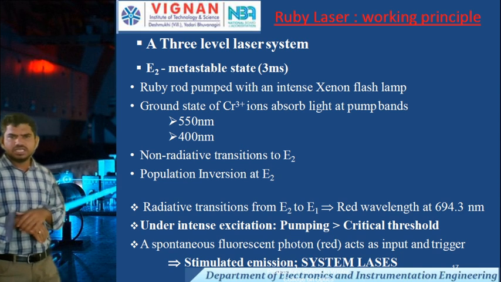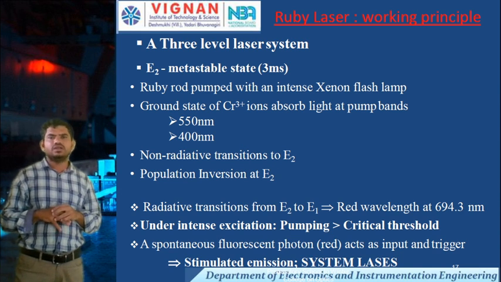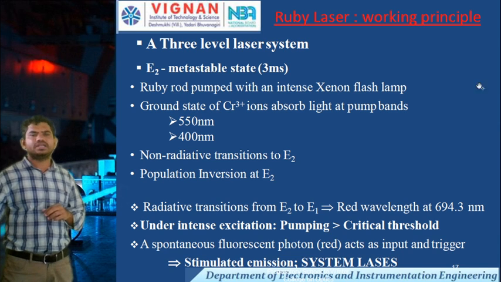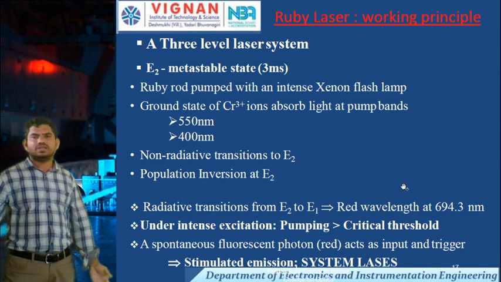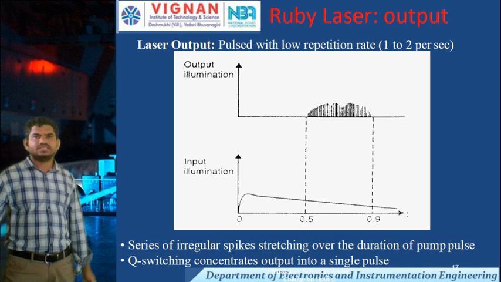A spontaneous fluorescent photon acts as the input and the trigger. This triggers stimulated emission, which is how the system lases.